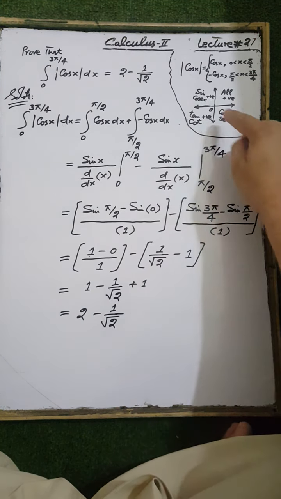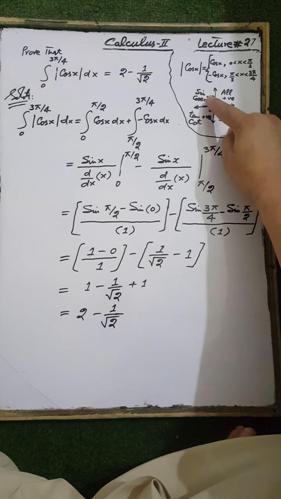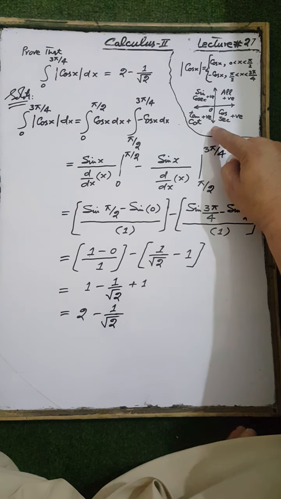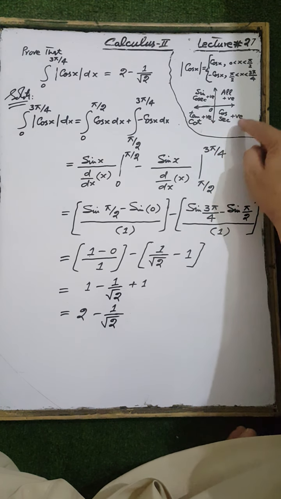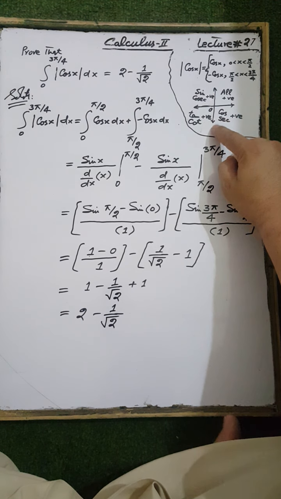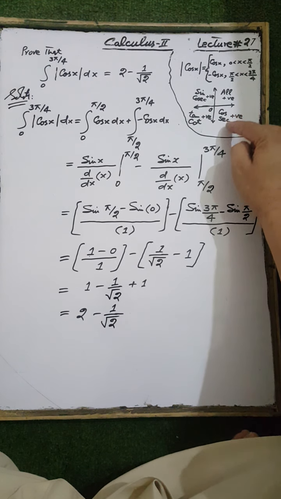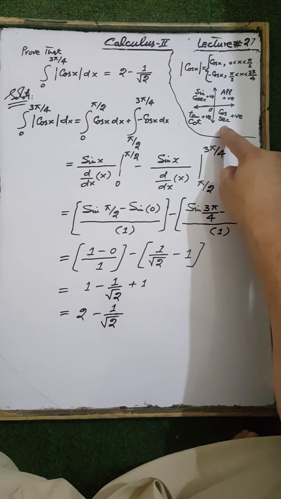and in the second quadrant, when the angle is greater than 90 degrees and less than 180 degrees, only sine of x and cosecant of x are positive. When the angle is greater than 180 degrees and less than 270 degrees, tangent of x and cotangent of x are positive. When the angle is greater than 270 degrees and less than 360 degrees, that is, when the angle is in the fourth quadrant, cos of x and the reciprocal of cos, secant of x, are positive.